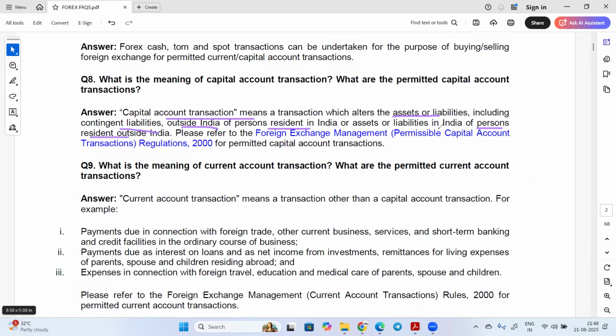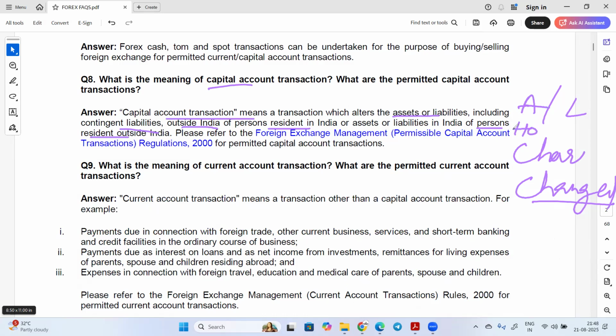So whenever an asset and liability is getting altered, getting changed, then we will say this type of transaction is a capital account transaction. Suppose somebody is purchasing a house abroad. So his asset will increase, asset and liability will be altering.